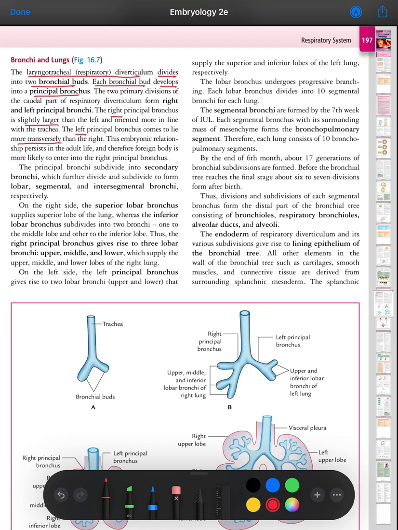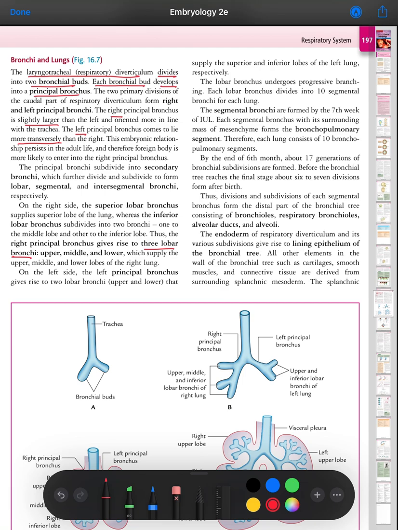The principal bronchi are subdivided into secondary bronchi, which further divide and subdivide to form segmental and intersegmental bronchi respectively. On the right side, the superior lobar bronchus supplies the superior lobe of the lung, whereas the inferior lobar bronchus subdivides into two bronchi, one to the middle lobe and the other to the inferior lobe. Thus, the right principal bronchus gives rise to three lobar bronchi: upper, middle, and lower, which supply the upper, middle, and lower lobes of the right lung.